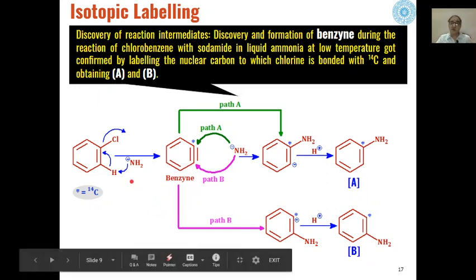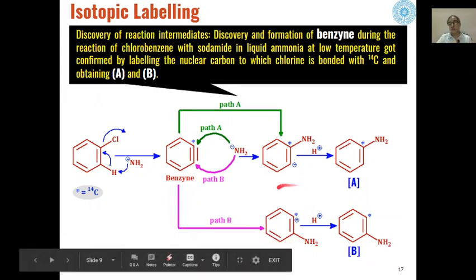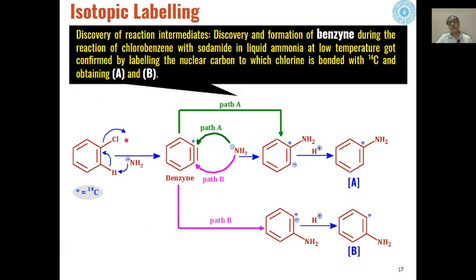When chlorobenzene is reacted with sodamide in liquid ammonia, we know that aniline is formed as the product. Now if aniline is formed as the product, that means, simply looking at the structure of the reactant molecule, this halogen group is replaced by an amino group.